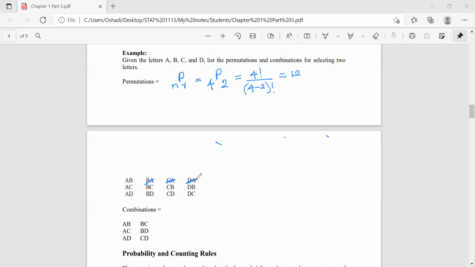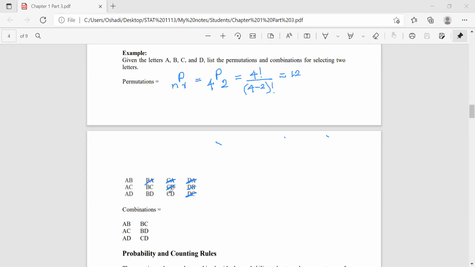Order does not matter. BC is the same as CB, BD is the same as DB, and CD is the same as DC. So if we have just to choose 2 letters, we have only 1, 2, 3, 4, 5, 6 outcomes, since the order does not matter.